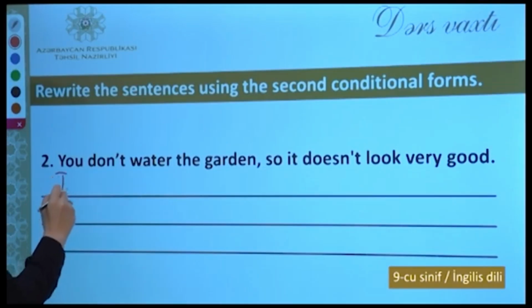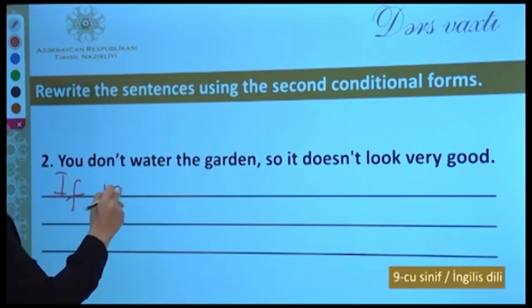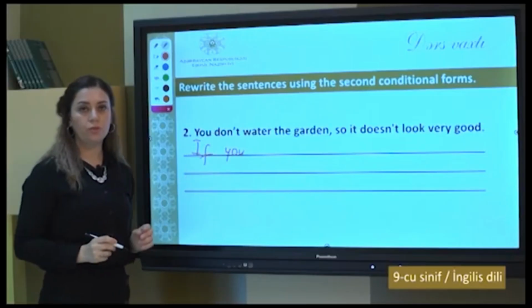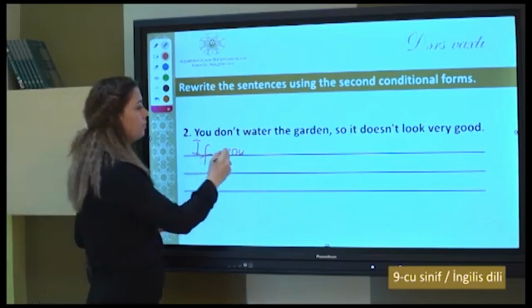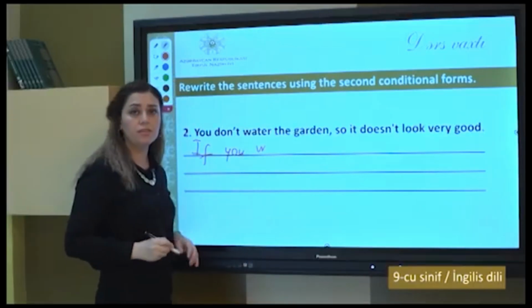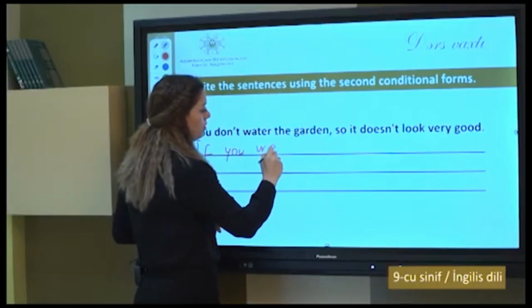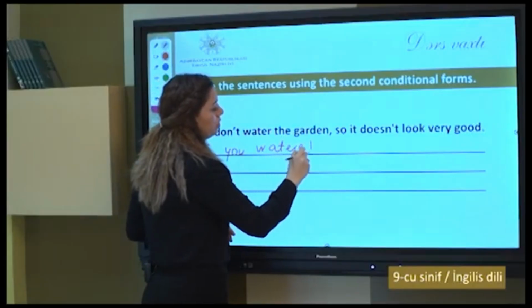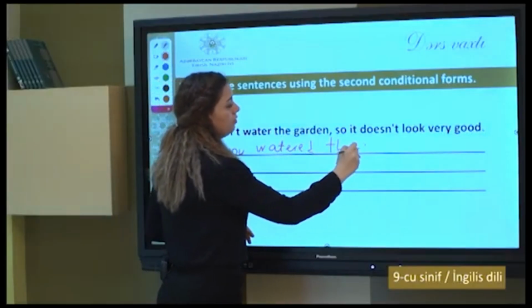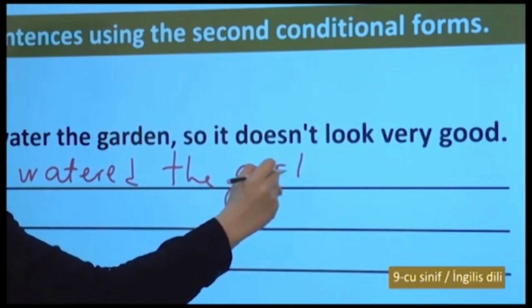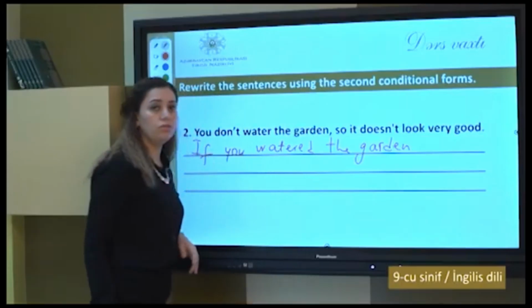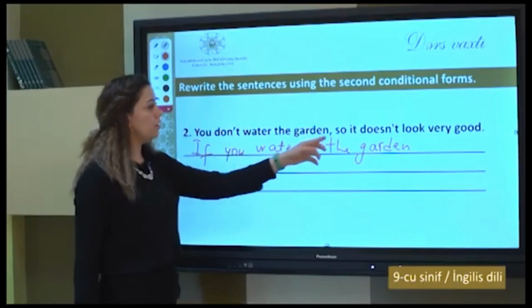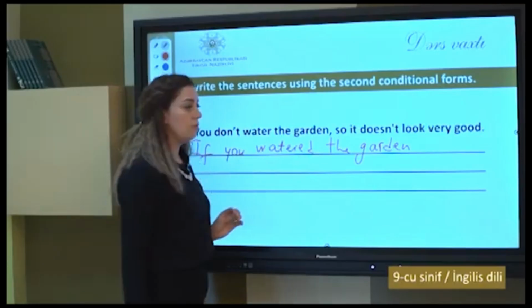If you, our verb is water, we will use past simple. If you watered, watering means giving water. If you watered the garden, it would look very good.